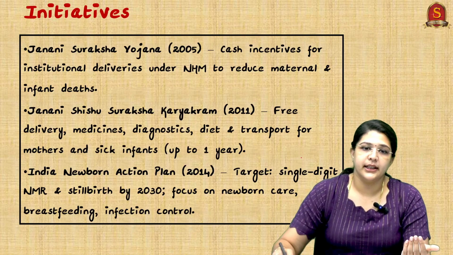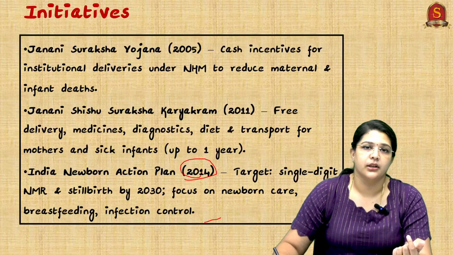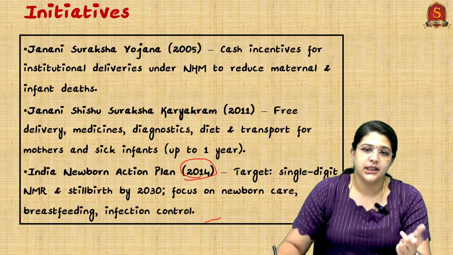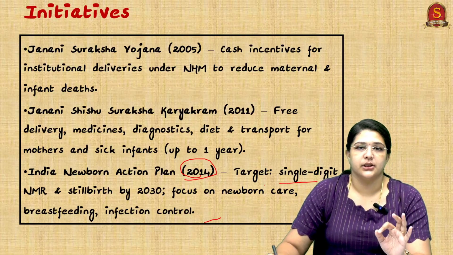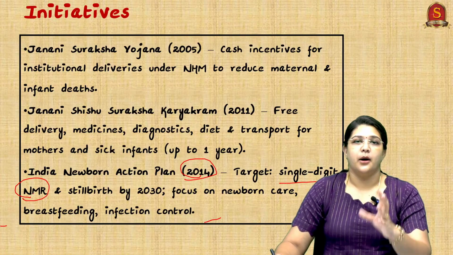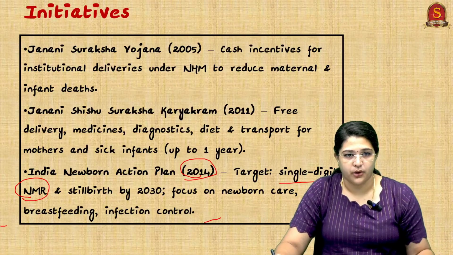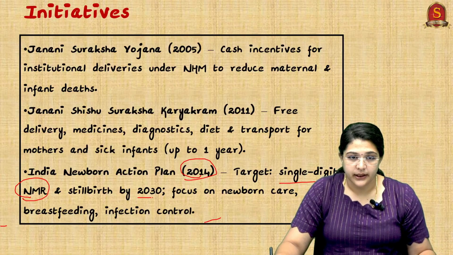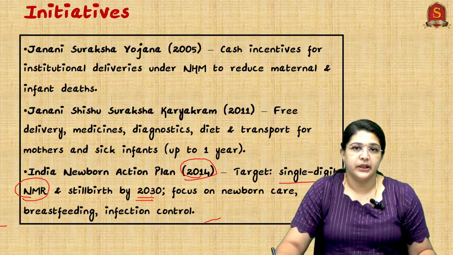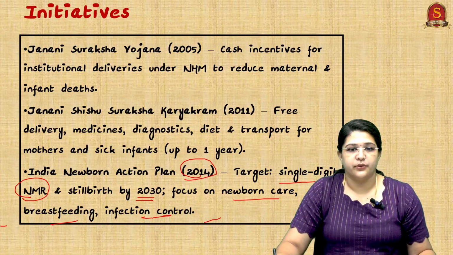Then we have the India Newborn Action Plan, which came into picture from 2014, and this targets a single digit neonatal mortality rate. Neonatal mortality rate is about the newborn child, while infant is up to 1 year. The target is by 2030, and stillbirth should also be in single digits, with a focus on newborn care, breastfeeding and infection control.